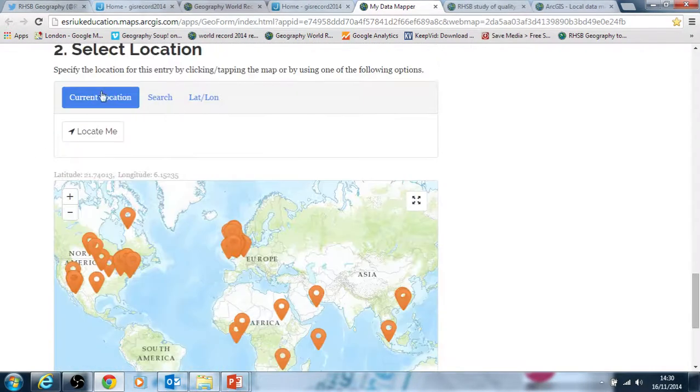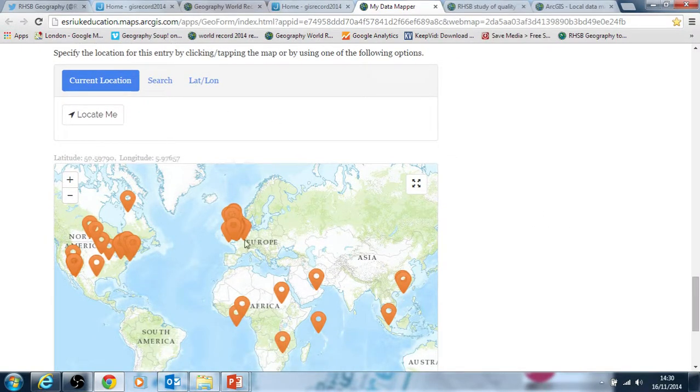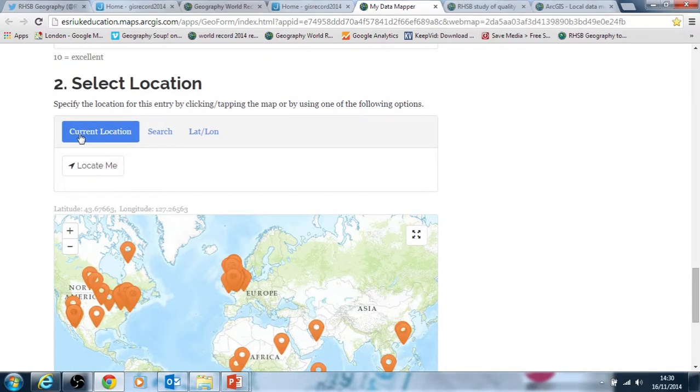Then the last thing to do, and it's important, is to select the location. You can see here these are some test data that teachers or students already put in just before the event started. But they can use current location. That will zoom them in if they're doing it at school into the school site. But remember, of course, they need to be clear that not necessarily putting in their data at the school site unless they live at school, and I've talked about that issue before if they're boarders. So they then would have to move their location.